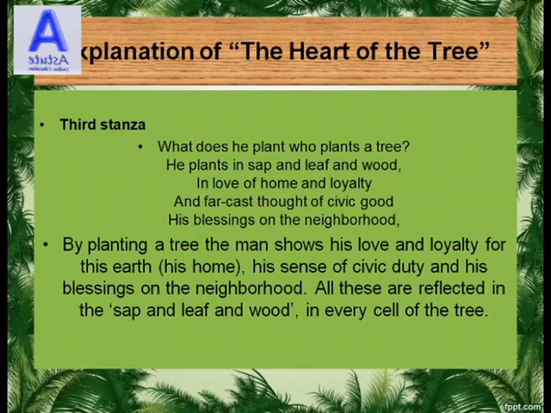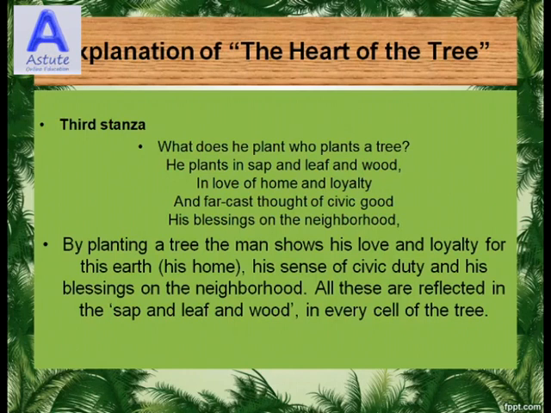Let's see the lines of the third stanza. What does he plant who plants a tree? He plants in sap and leaf and wood, in love of home and loyalty, and far-cast thought of civic good, his blessings on the neighborhood.